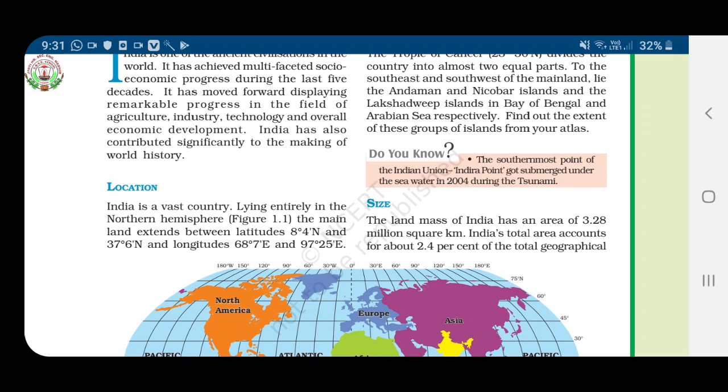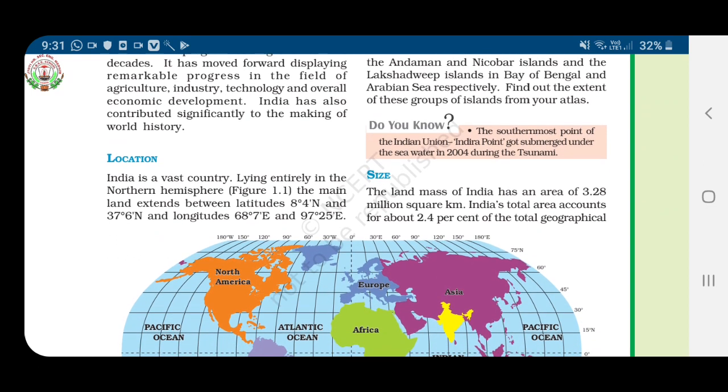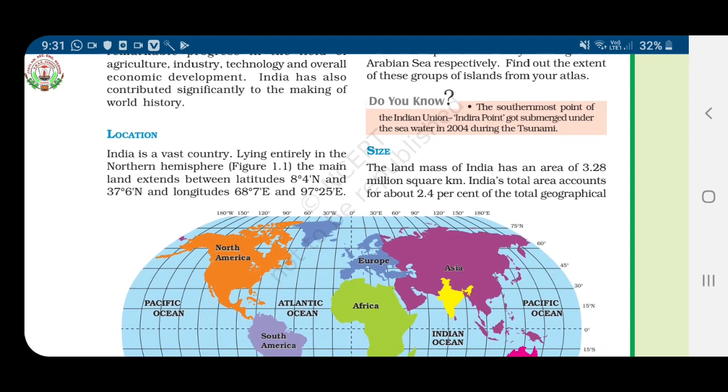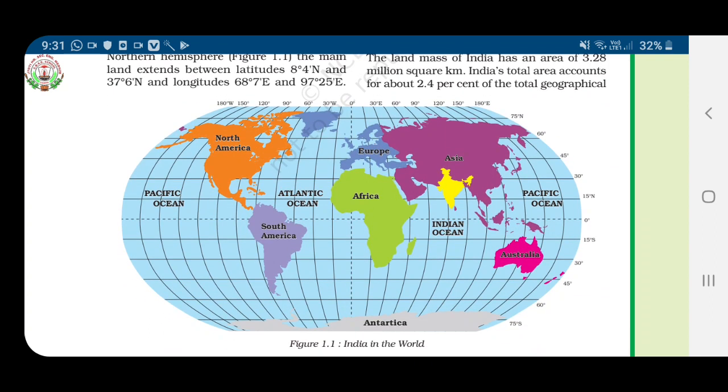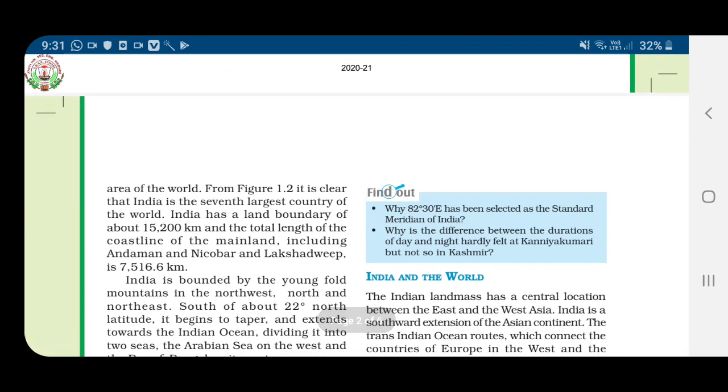To the south, east and southwest of the mainland lie the Andaman and Nicobar Islands and the Lakshadweep Islands in the Bay of Bengal and Arabian Sea respectively. The landmass of India has an area of 3.28 million square kilometers. India's total area accounts for about 2.4% of the total geographical area of the world.